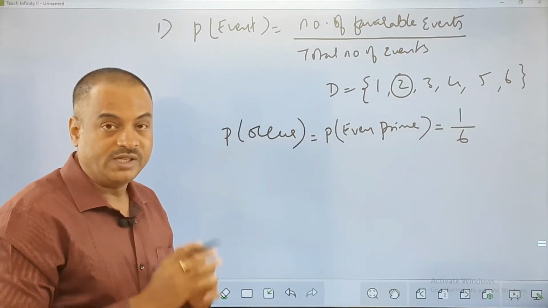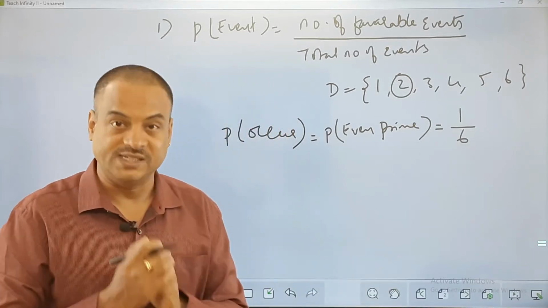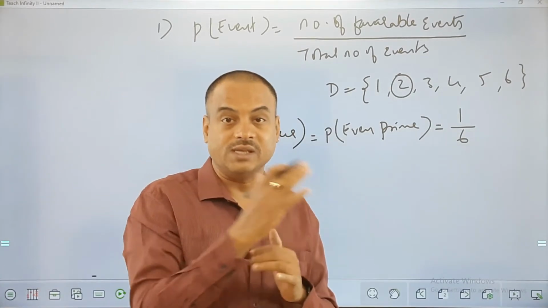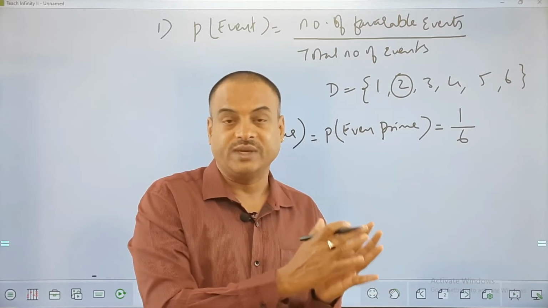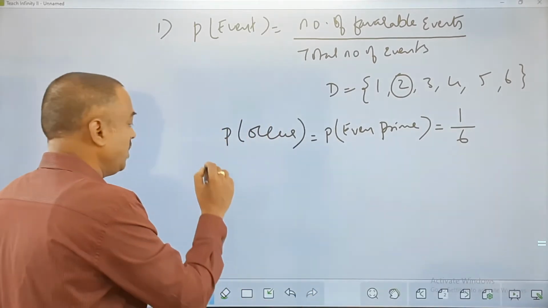Is that clear, all of you? Whatever you wish is happening. So the happening of the event is 1/6. Now the reverse of this, the complement, we can call the non-occurring or non-happening of an event.